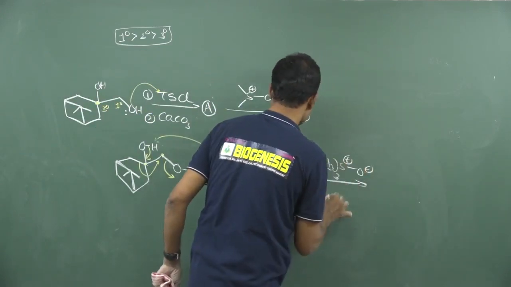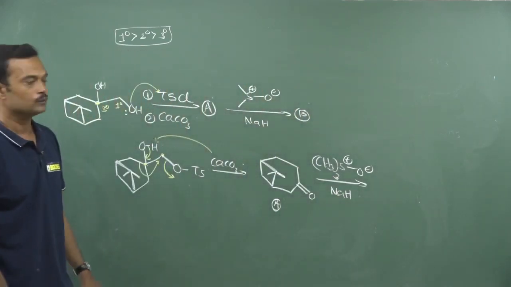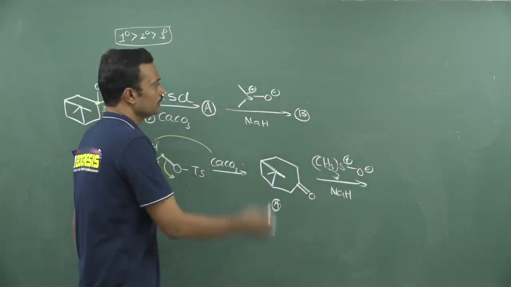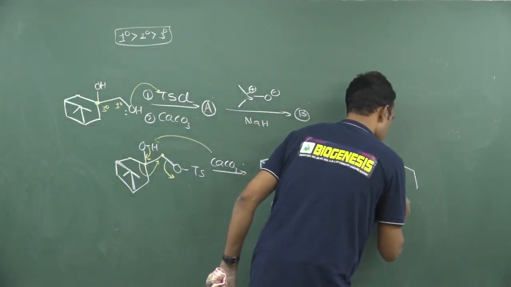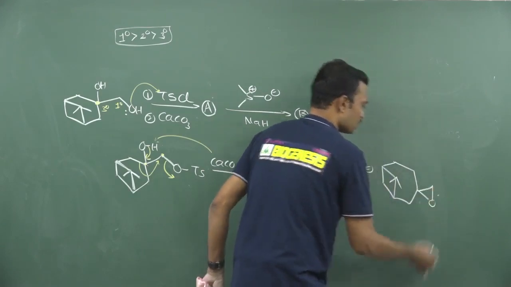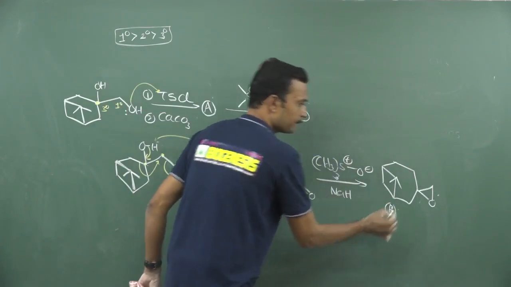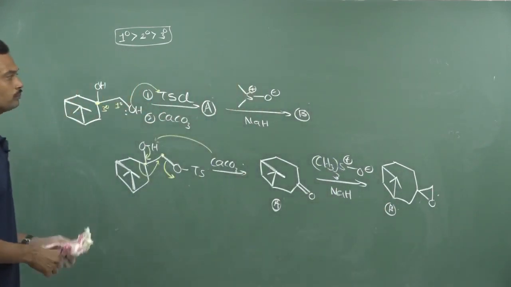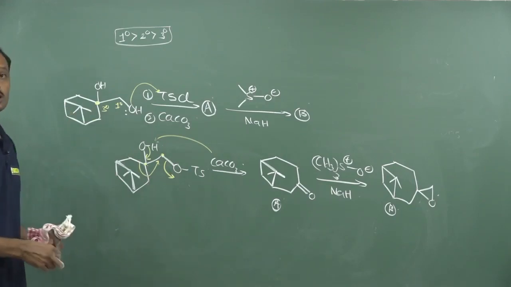This is negative and this is positive, and here it is carried out in presence of sodium hydride. The sulfoxonium derivative is responsible for the conversion like this. Here a methylation product is expected over here. That is completely B. Dimethyl sulfoxide and its corresponding derivatives are responsible for this kind of products.